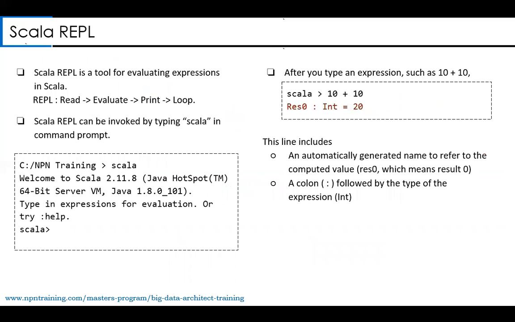So first, let us understand the first important thing called Scala REPL. So what is Scala REPL? Scala REPL is a tool for evaluating expressions in Scala. REPL stands for read, evaluate, print, and loop. So when you install Scala, a tool by name REPL will be available.